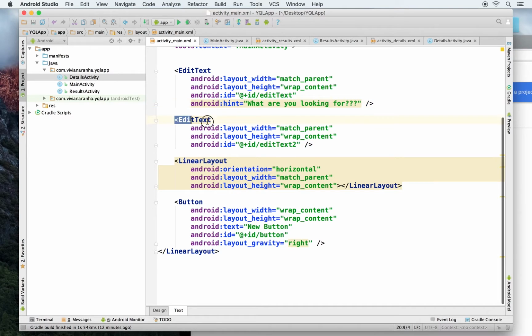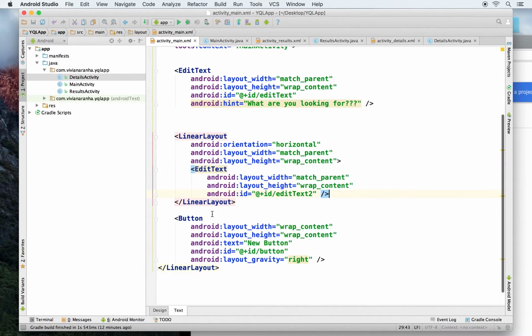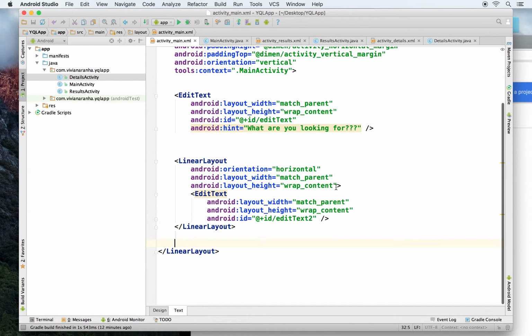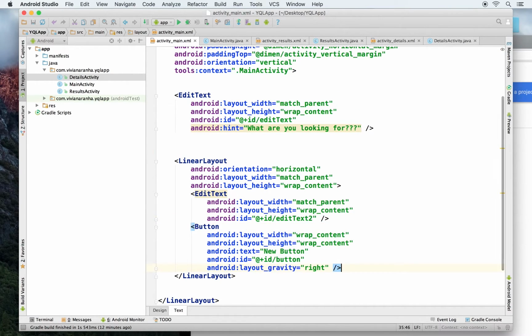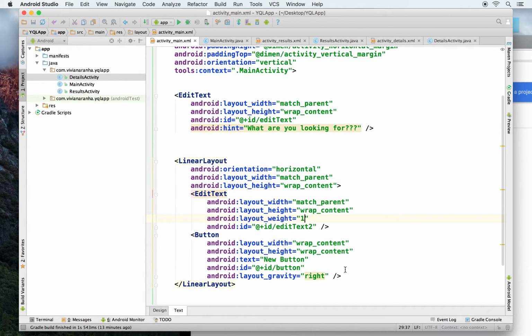So linear layout, I want to add an edit text and a button. I'm going to give weights to them, so weights more like 1, or maybe twice the weightage as compared to this one.